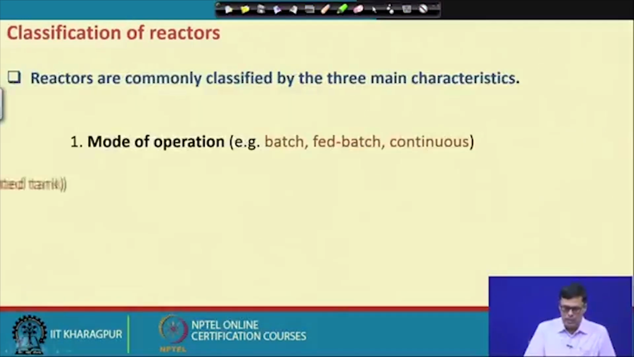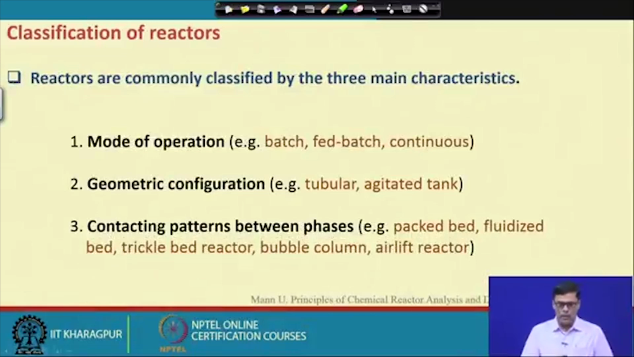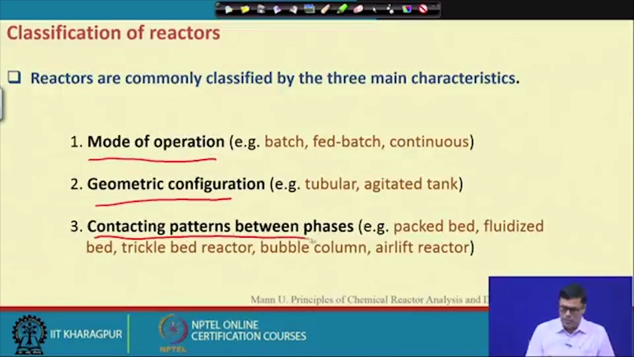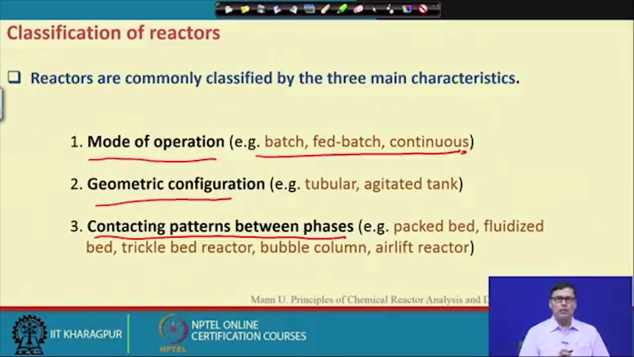Now, let us see the classification of reactors. Reactors may be classified in three different ways: mode of operation, geometrical configuration, and the contact pattern between the phases. Mode of operation has three different types. One is called batch process, another is fed-batch process, and another is continuous process.